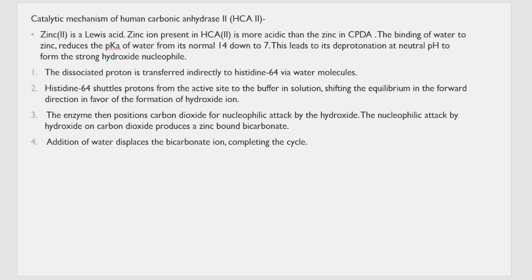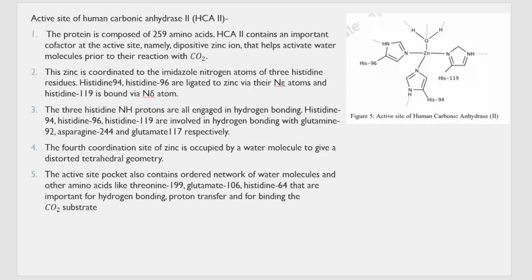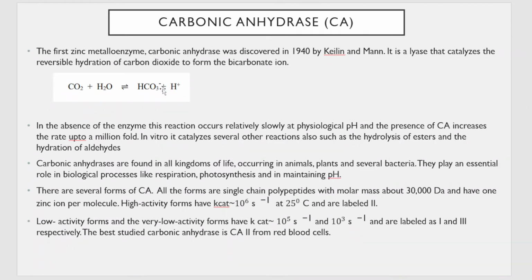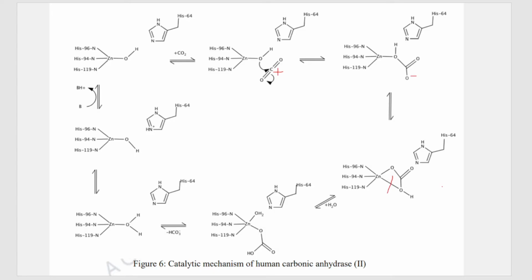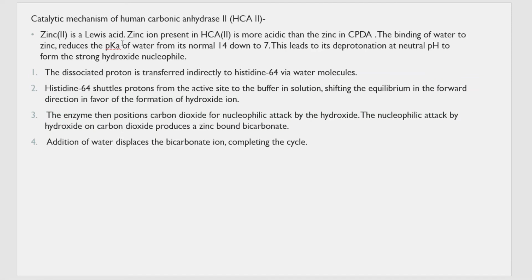So let's study the mechanism of conversion of carbon dioxide to the bicarbonate ion in the presence of carbonic anhydrase. One thing you have to know is that the zinc here is a Lewis acid. The zinc ion present in carbonic anhydrase is much more acidic compared to that of the zinc present in the previous protein, carboxypeptidase.